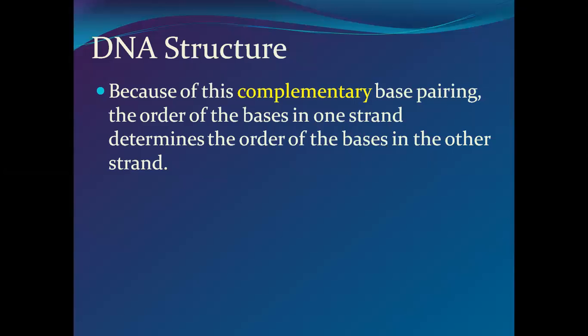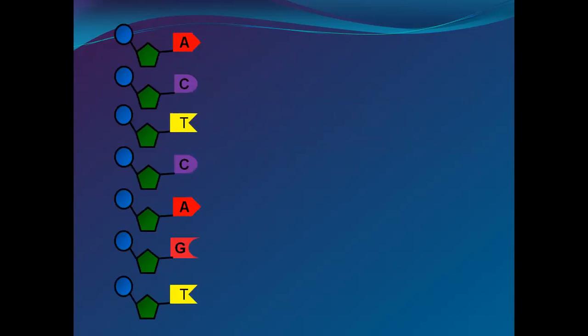Because of complementary base pairing, the order of the bases in one strand determines the order of the bases in the other strand. So these two nitrogen bases, purines and pyrimidines, are complementary to each other. They are always pairing with each other.